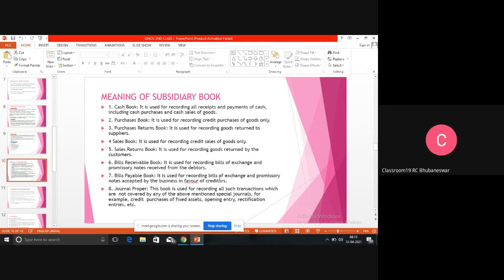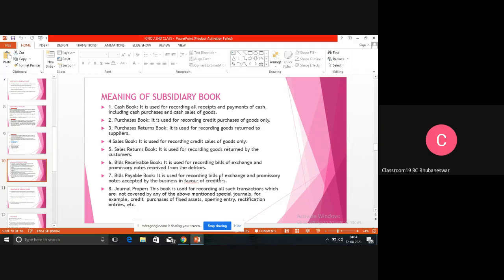So bills receivable is a current asset. It is an asset, a worth, for the organization, but bills payable is a liability for the organization. Liability means it is a loss for the organization. The organization has to pay this. The organization will have to pay the money. So are you understanding? Is it clear? Yes, ma'am. Then comes the journal proper.